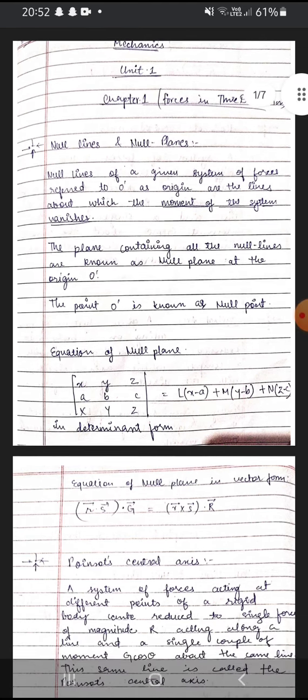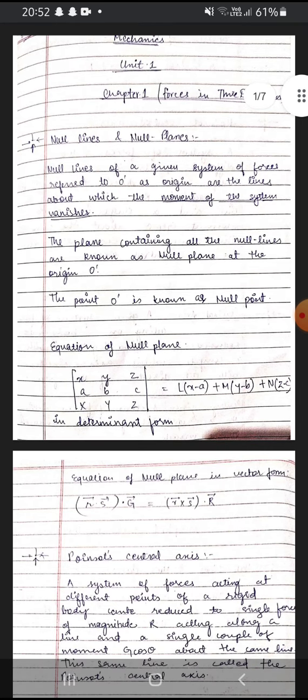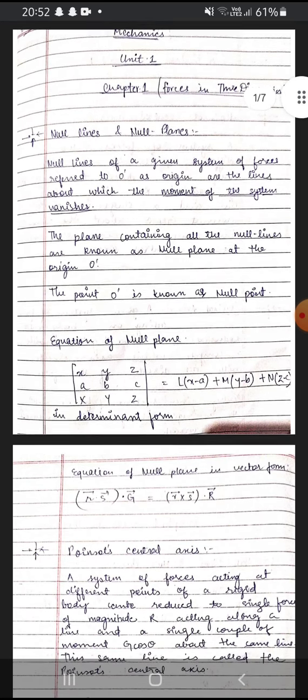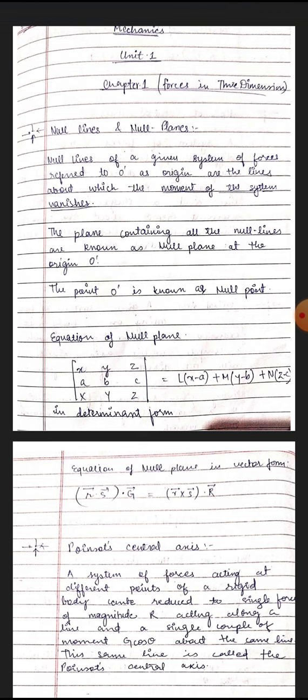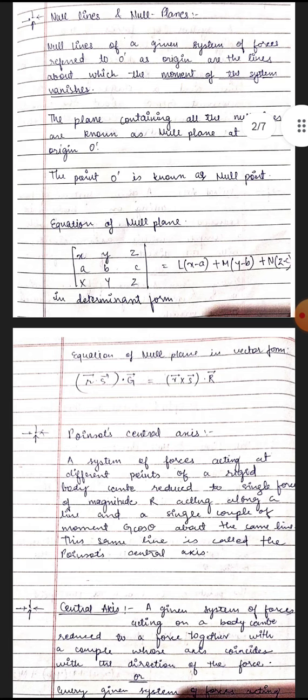Null lines and null planes. Null lines of a given system of forces, referred to O as origin, are the lines about which the moment of the system vanishes. The plane containing all the null lines is known as the null plane at the origin O. The point is known as the null point.